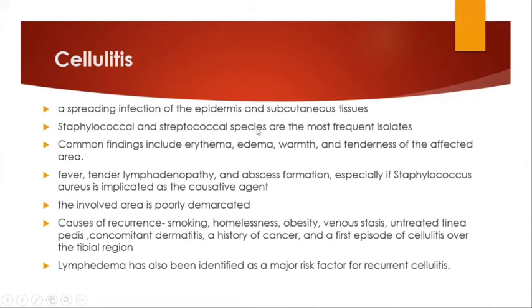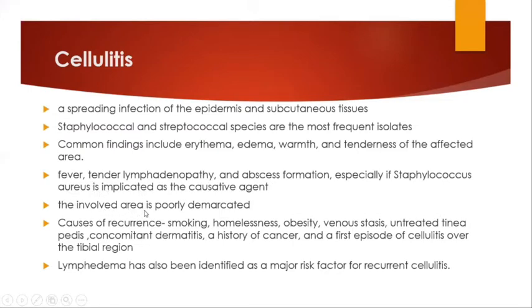Staphylococcal and streptococcal species are the most frequent isolates. The common findings include erythema, edema, warmth, and increasing tenderness of the affected area. The patient also has fever, tender lymphadenopathy, and abscess formation when the causative organism is Staph aureus.